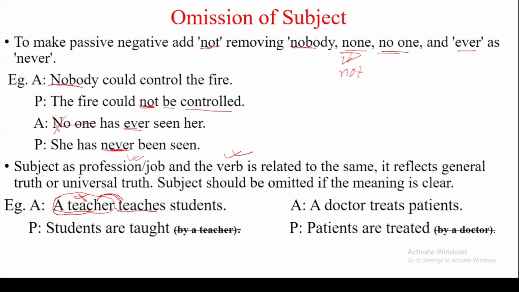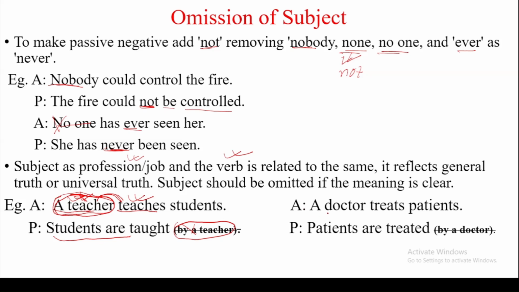So its passive will be students are taught. Students are taught. By a teacher we don't need to write, because as per this rule, if the subject is a job or profession and the verb is related to the job and profession, we don't need to mention the subject that symbolizes a profession or job. Is it clear?